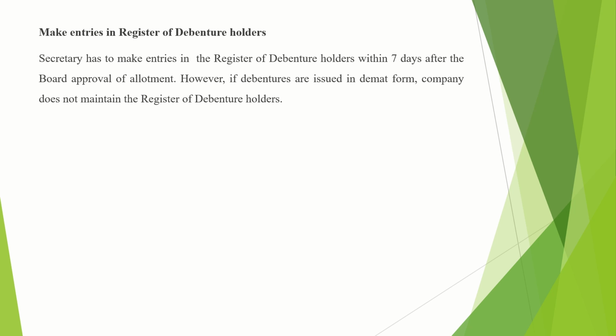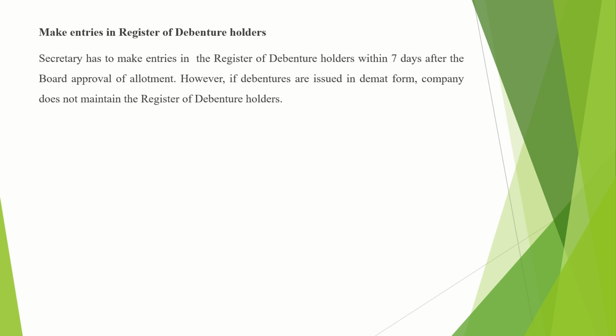Then seventh is open separate bank account. Eighth is receiving application money. Ninth is hold board meeting. 10th is issue of debenture certificate. And last, 11th, is make entries in the register of debenture holders. Fine. So this completes the procedure which is to be followed by the company while issuing the debentures. It is one of the most important topics in this lesson. You may get a question in the long answer type. For 8 marks, you may get this procedural question.